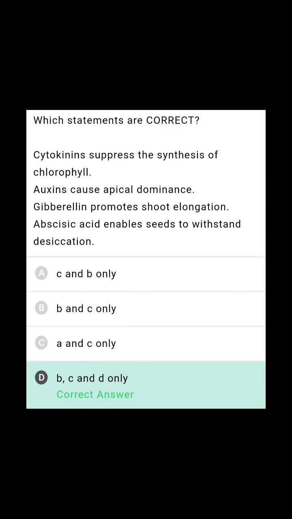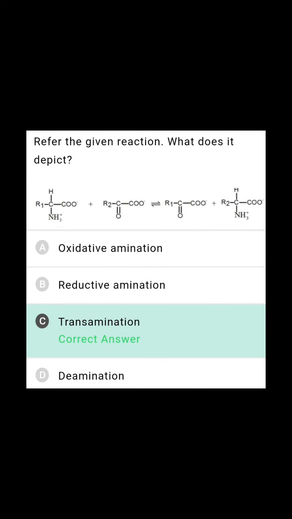Which statements are correct? Cytokinins suppress the synthesis of chlorophyll, it is given. Actually, cytokinins help in the synthesis of leaves and chloroplasts. Wrong sentence. Auxins cause apical dominance. Right one. Gibberellins promote shoot elongation. Yes, exactly right one. Abscisic acid enables seeds to withstand desiccation. It is also right. So except A, all are right. So B, C, D only are correct answers. A is wrong one. So, refer to the given reaction. What does it depict?